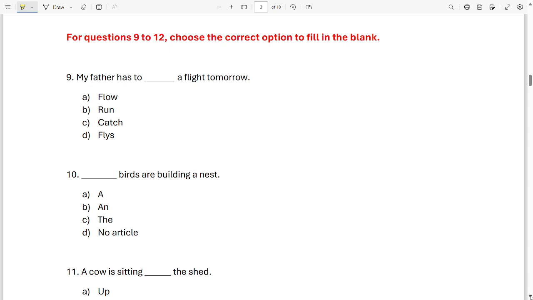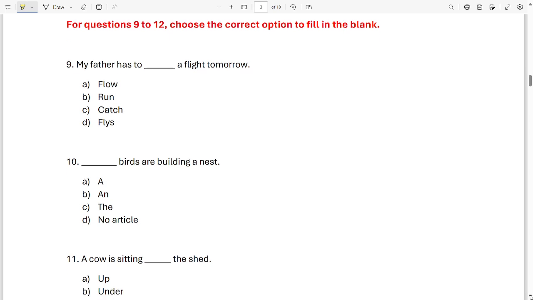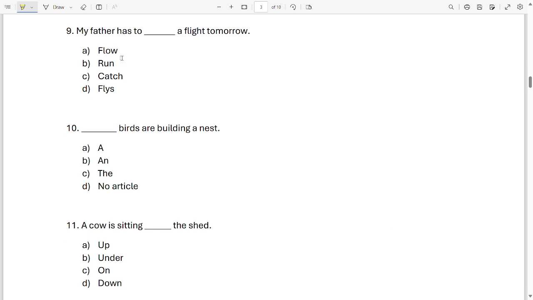For 9 to 12, choose the option to fill in the blanks. Let's fill in the blanks. The first sentence: my father has to dash a flight tomorrow. What word will fit in this blank? Flow, run, catch or flies? Which one? It is catch. My father has to catch a flight tomorrow.